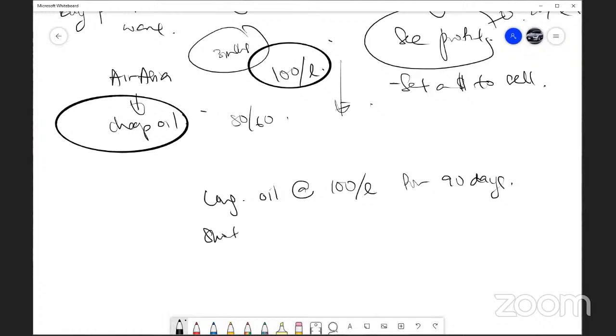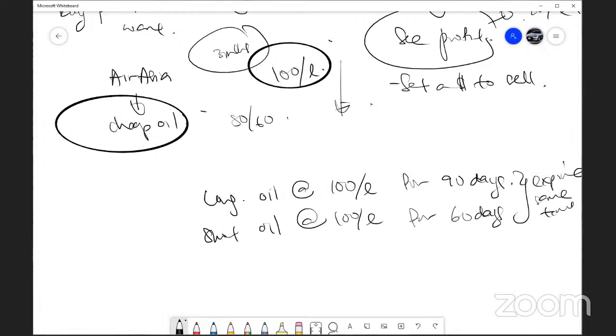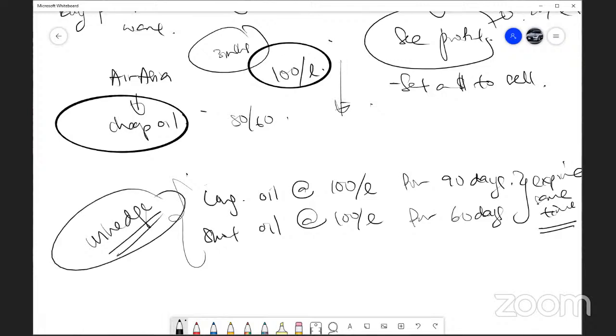So I just short oil at $100 per liter, matching the days. If it's already 1 month past, for the next 60 days. Then both of them will expire at the same time. This one you long and you short after that, that means you've already unhedged. No more transaction going on.